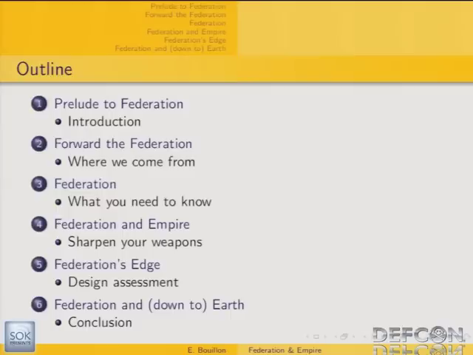Okay, so that being said, here is the outline of this presentation. It's made of 6 parts. First, an introduction: what is it about and why should we care? In the second part, I'm going to discuss what is the problem we are trying to solve and how we have been doing it up to now.